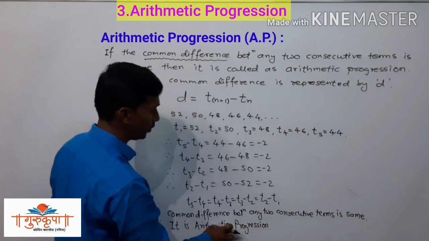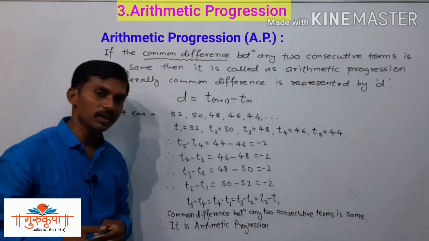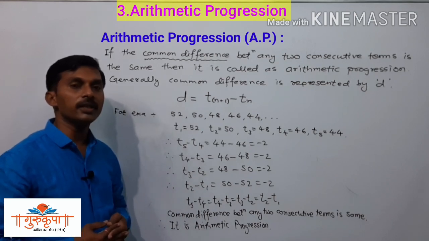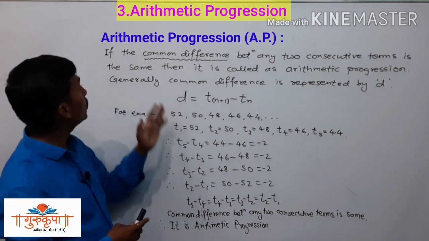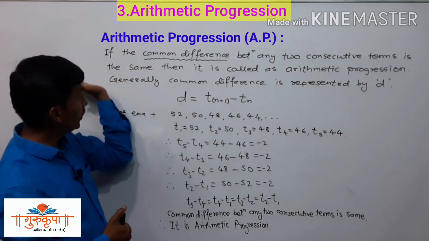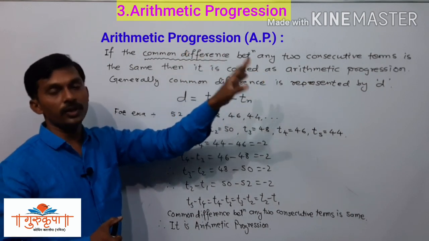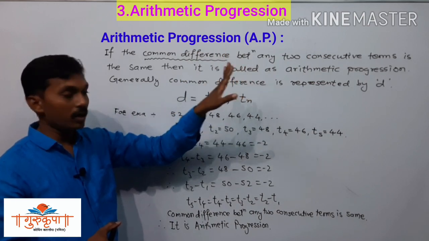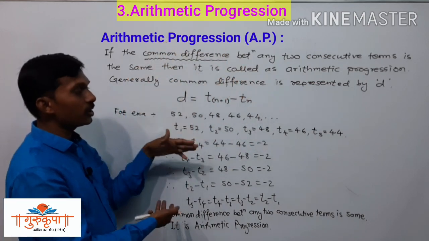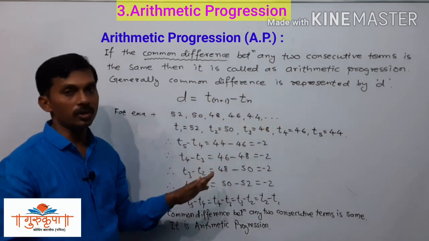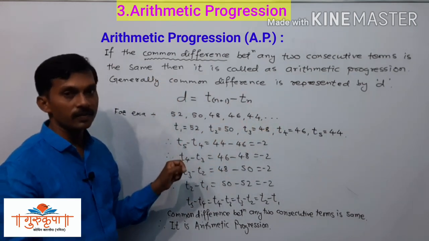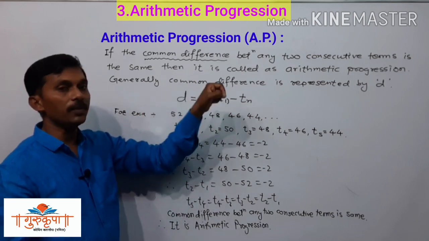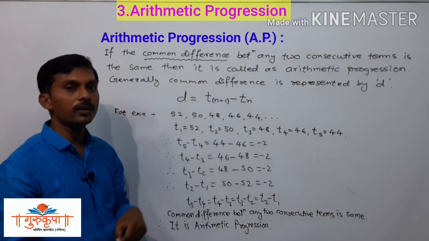So this is how we have to determine whether the given sequence or given progression is an AP or not an AP. We also discussed the definition of the arithmetic progression, when a progression is called an arithmetic progression, and how to determine whether the given progression is an arithmetic progression or not. These two things we discussed here. And now we have to discuss the general representation of AP.